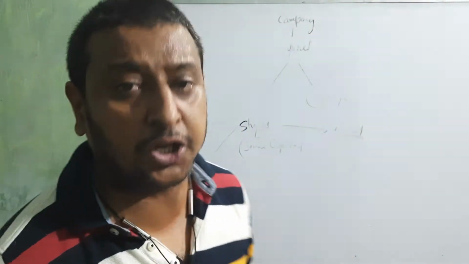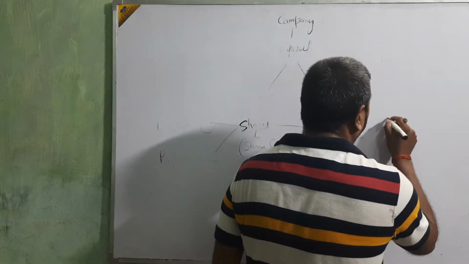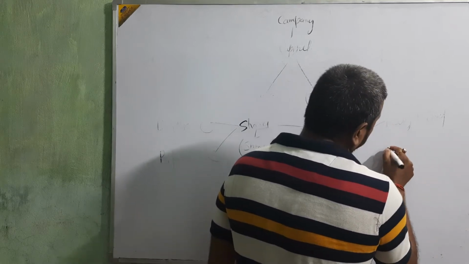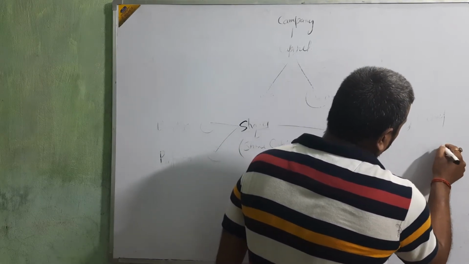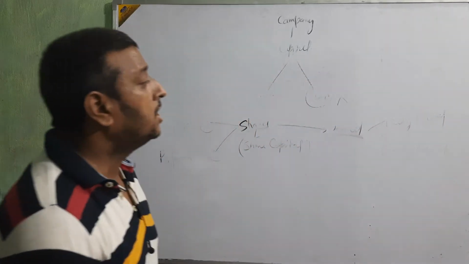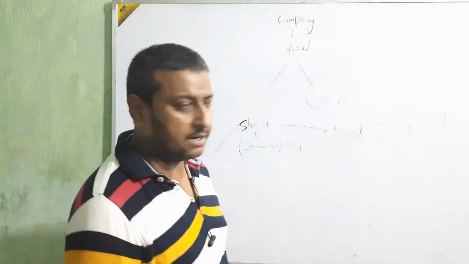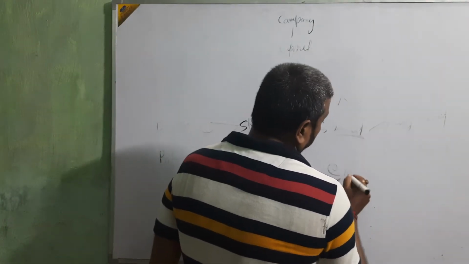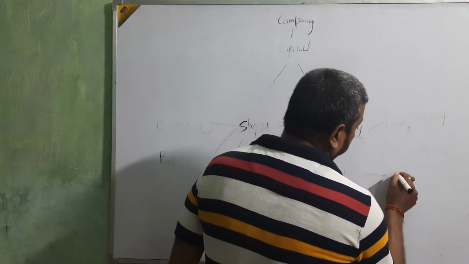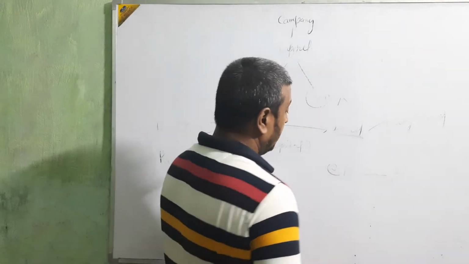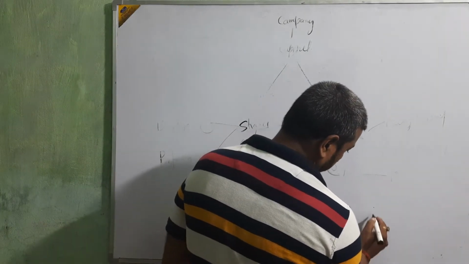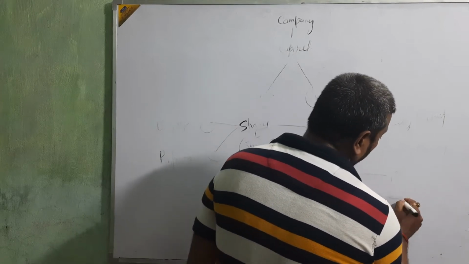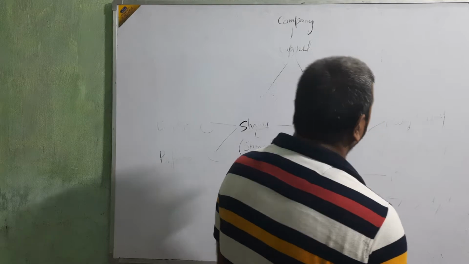There are two ways we follow for the issue of shares: fully paid up and partly paid up. Okay, beta? Fully paid up means if the rate of the share is 10 rupees, then we take the full 10 rupees at one time. And in partly paid up, if the rate is 10 rupees, then we take it like 2 rupees, 3 rupees, 4 rupees, 1 rupee, like that.